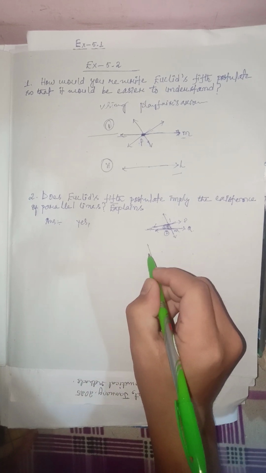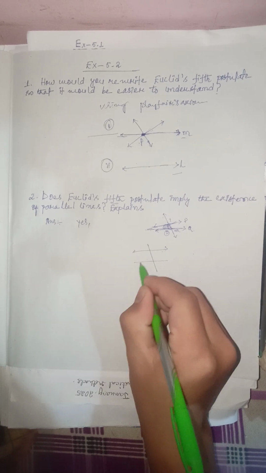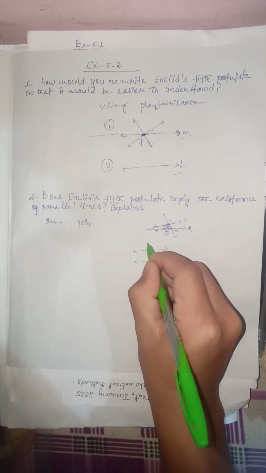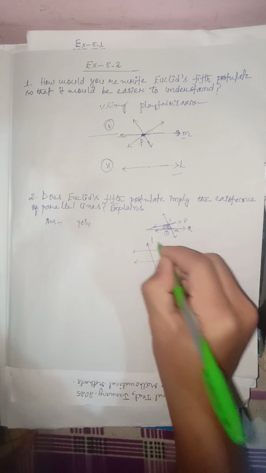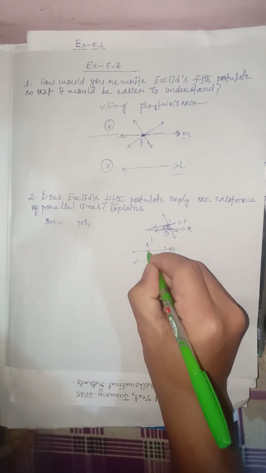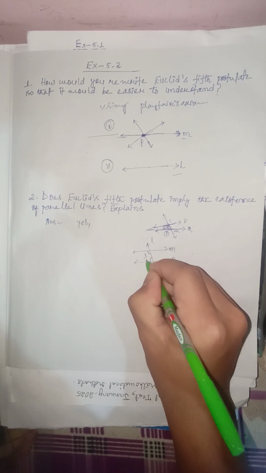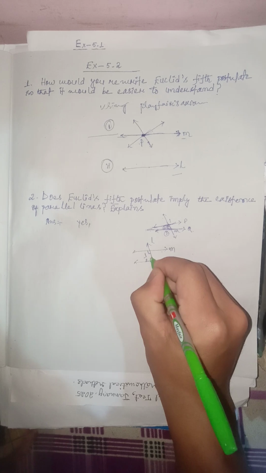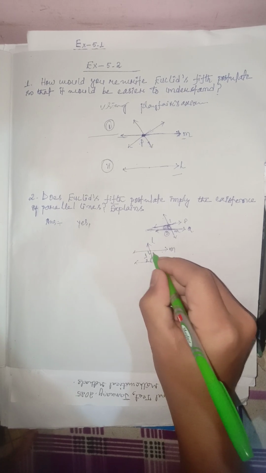Now let me take an example. By taking this one, this is another line. Let me name this as L, and this as M, and this as N. Okay, now what is the sum of this one? Actually, these are the two angles which are on the same side of the transversal as well as inside, right?